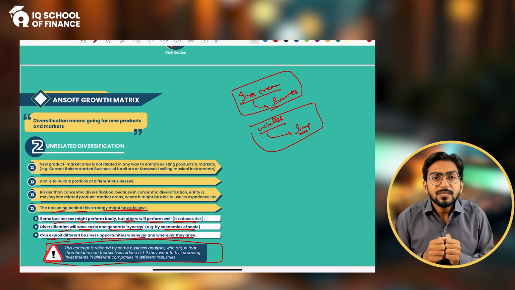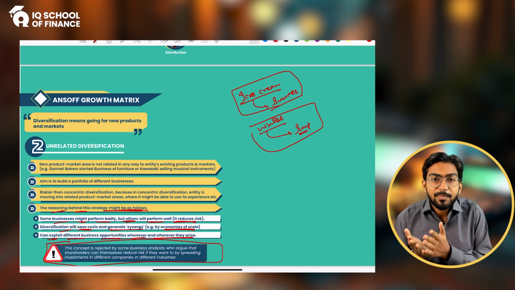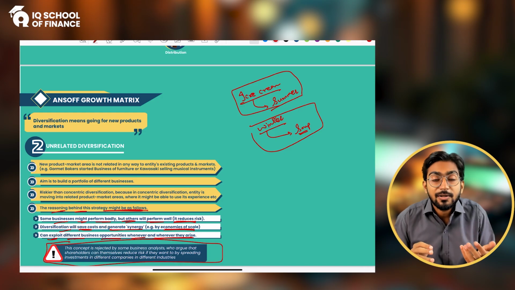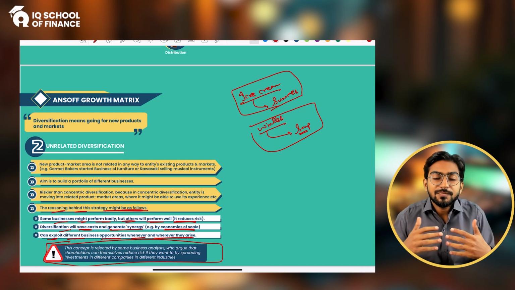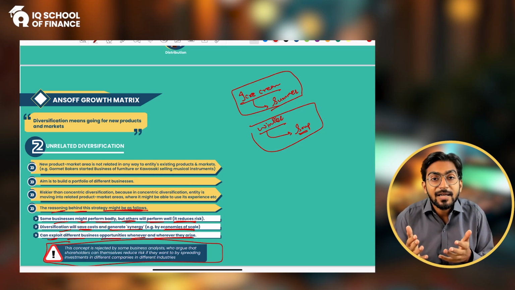All right. But again, it's a very judgmental paper. Business is a very judgmental thing and varies from person to person. Maybe there would be some person who says no, diversify in the single company. There would be someone who says no, diversify into different companies. So these are the viewpoints, and these all are accepted. All right. Based on your circumstances, the scenario, the situation, you need to identify and evaluate which approach is better, based on the merits and demerits of the options.